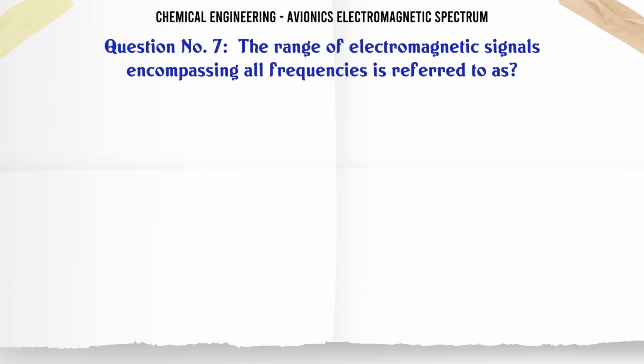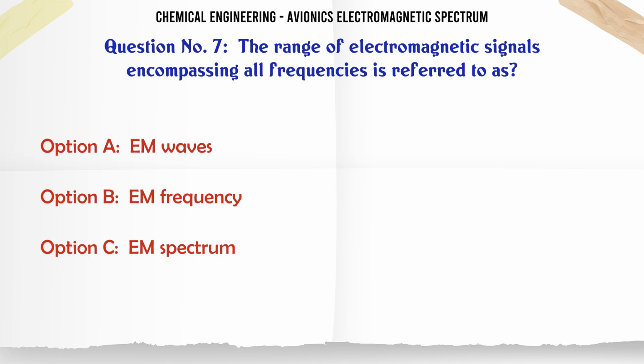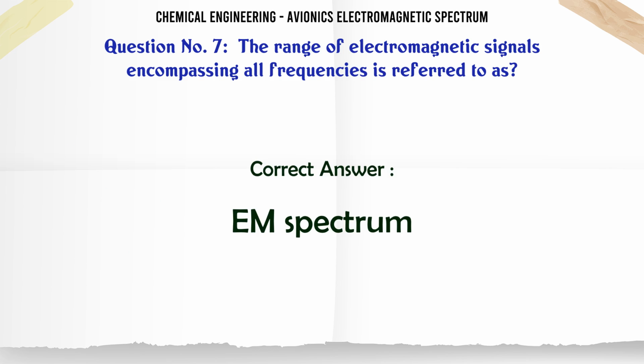The range of electromagnetic signals encompassing all frequencies is referred to as: A) EM waves, B) EM frequency, C) EM spectrum, D) EM radiation. The correct answer is EM spectrum.